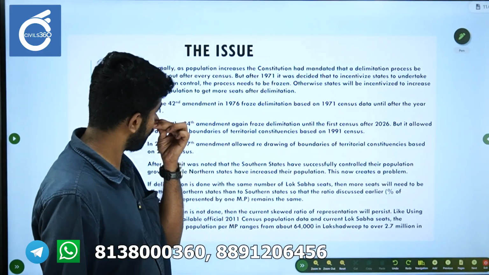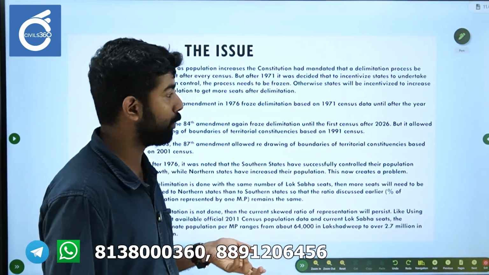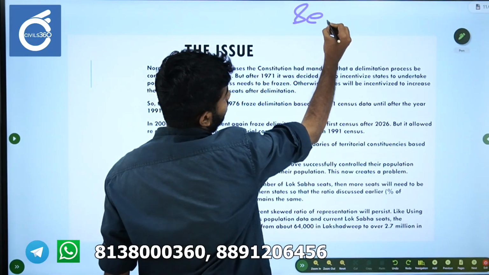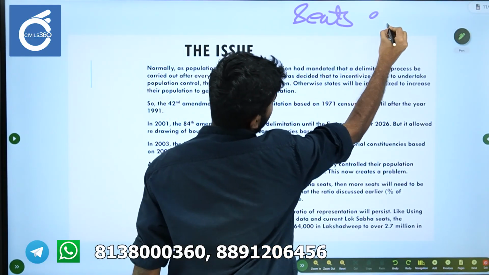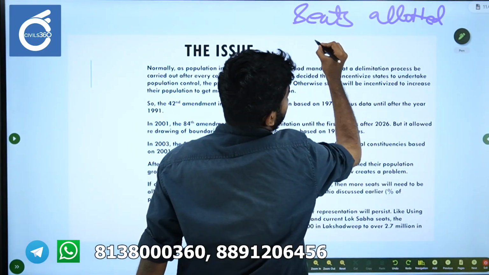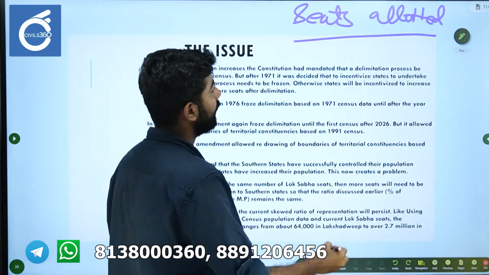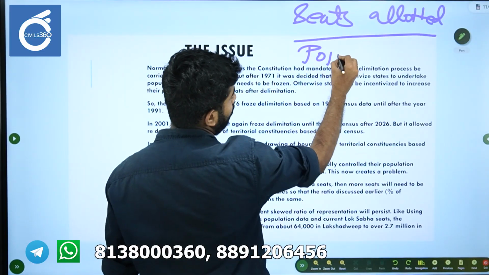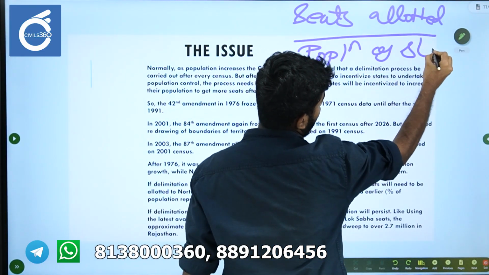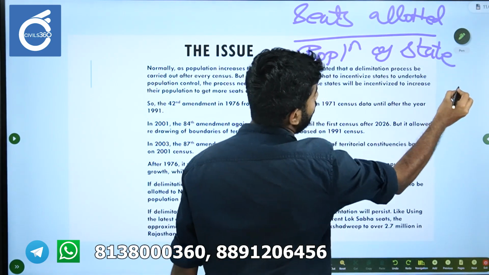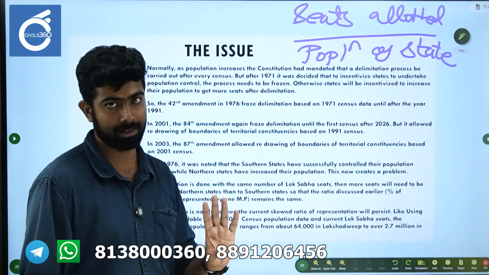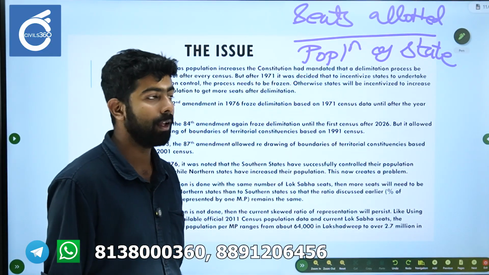So let's go back to that equation. The equation says seats allotted divided by population of state. This has to be the same across all the states. This is what the Constitution says.